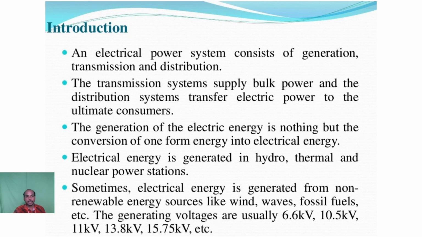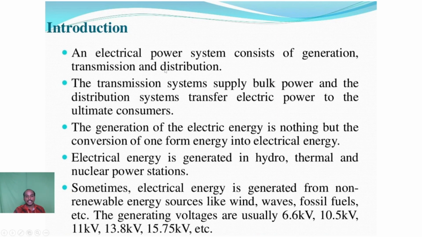The structure of power system consists of three important main parts: generation, transmission, and distribution. The structure of power system shows how power is received from the generating station at the receiving station. First, we have the generator in the generating station, and the power is transmitted through the transmission line, and the power is received at the receiving end, that is called the substation. The three parts that join together are called the structure of power system.